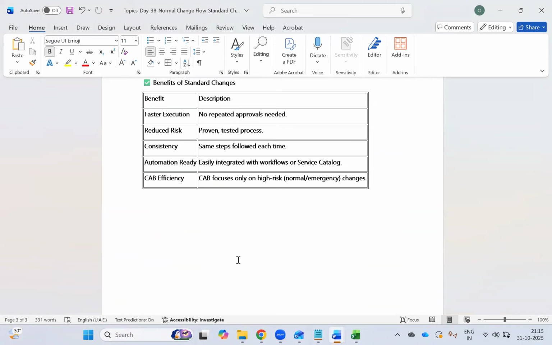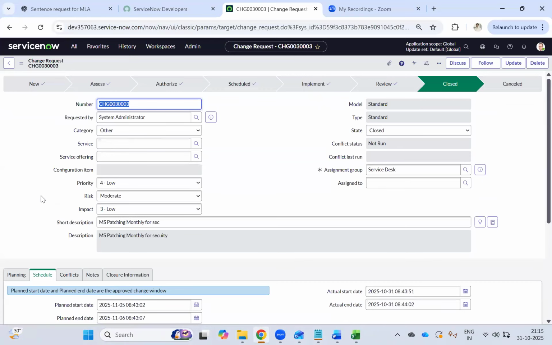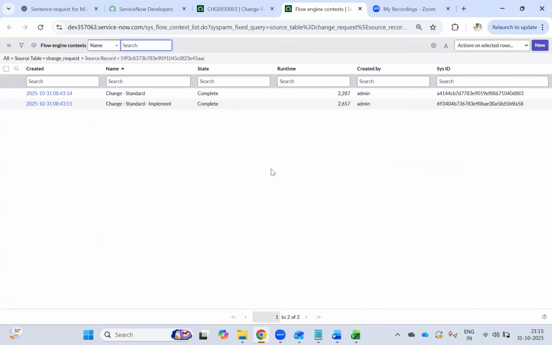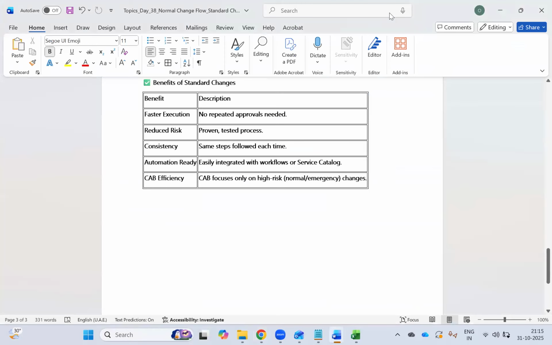So tomorrow what we will do is we will do the flow. For any change there will be a flow, correct? So we will create a flow in our flow designer, and see how it is going to work for us. Okay, I hope I have given clarity till here.